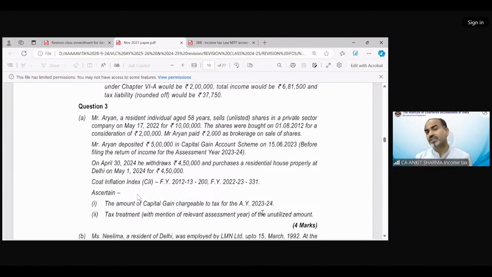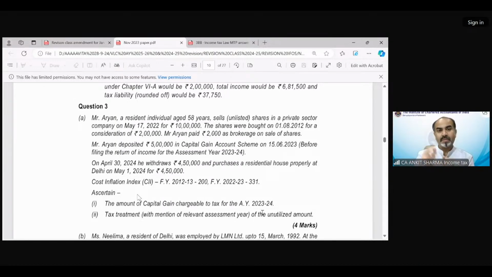So the sale consideration has been given. The shares were bought on 1st August 2012 for a consideration of 2 lakh rupees. Mr. Aryan paid rupees 2,000 as brokerage on sale of shares. So the amount incurred at the time of transfer is going to be deducted from the sale consideration. After deducting 2,000, we will get our net sale consideration.